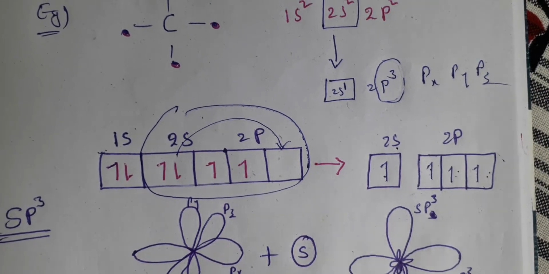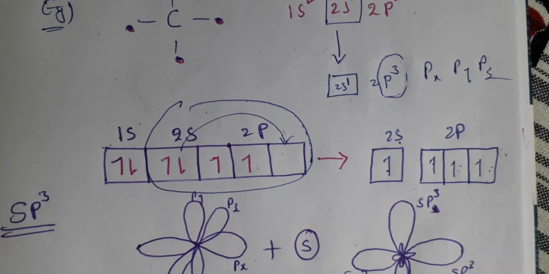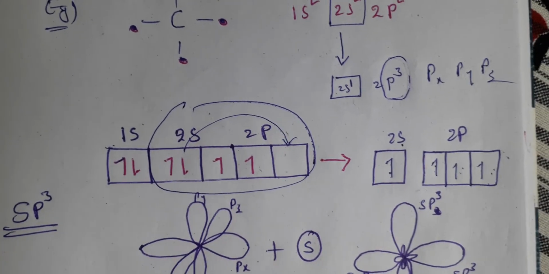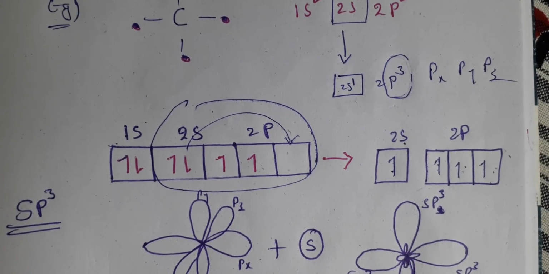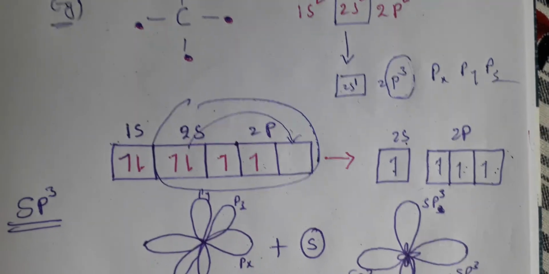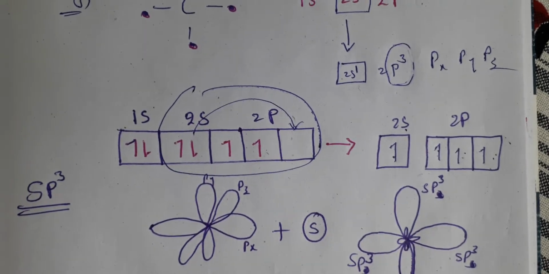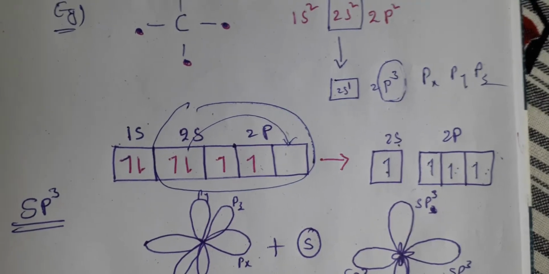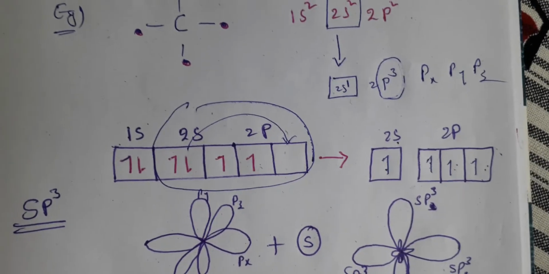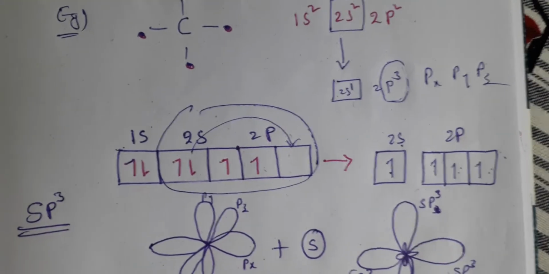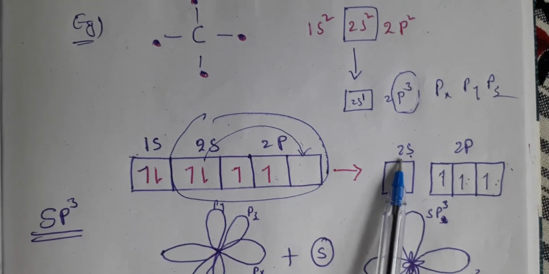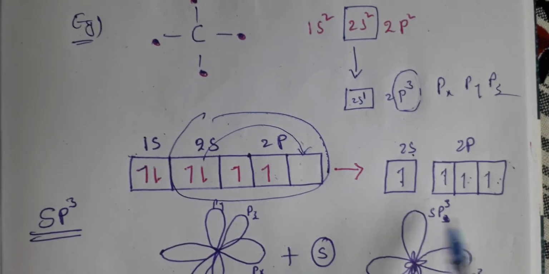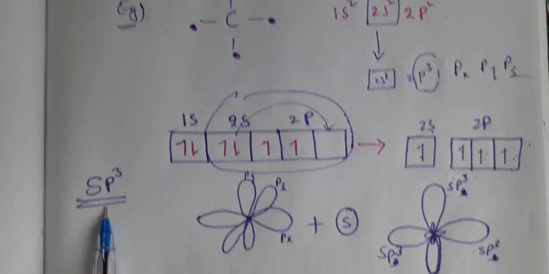Hybridization means combining two species of different characteristics in order to yield something much more efficient than the parent. That is how you define hybridization in biology. Similarly in chemistry, 1 s and 3 p's together will form sp3 hybridization.